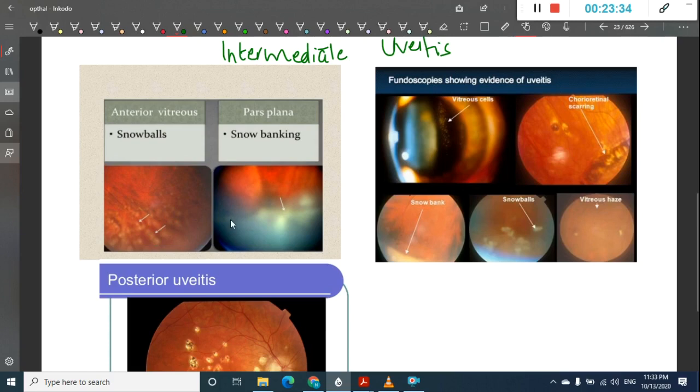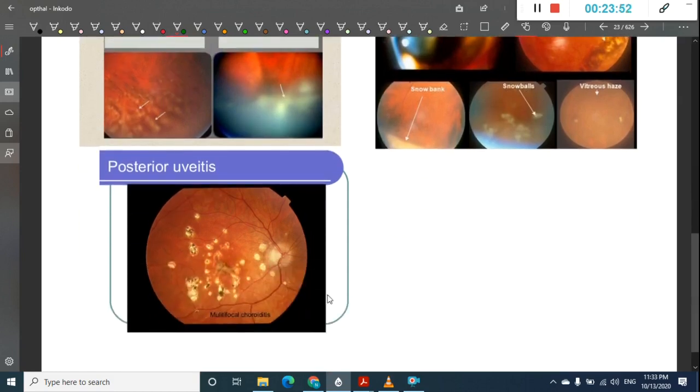And in the pars plana you can see this banking, which is snow banking. Similarly, here you can see vitreous cells in the vitreous humor. You can see chorioretinal scarring. This is vitreous haze. These are the snowballs, and this is snow banking. These are the features of intermediate uveitis. This is posterior uveitis showing multifocal choroiditis.